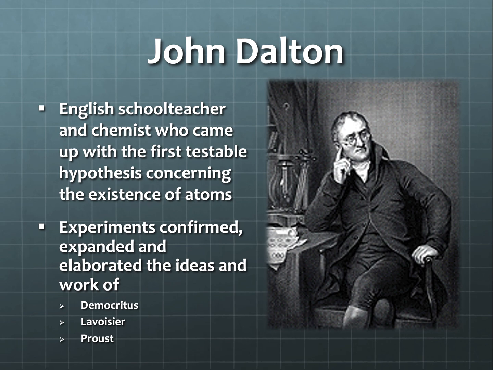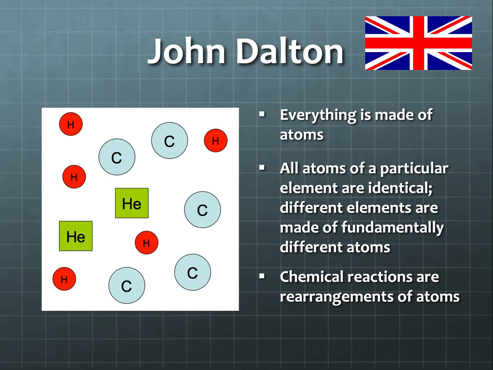He gave us quite a few really important pieces of information through his research. He was able to tell us that everything is made up of atoms, and all atoms of a particular element are identical. So all carbon atoms are like all other carbon atoms. All hydrogen atoms are like all other hydrogen atoms. But he was also able to tell us that different elements are different because they're made of different atoms. So carbon atoms are different from hydrogen atoms, which are different than helium atoms, which are different from argon atoms, etc.